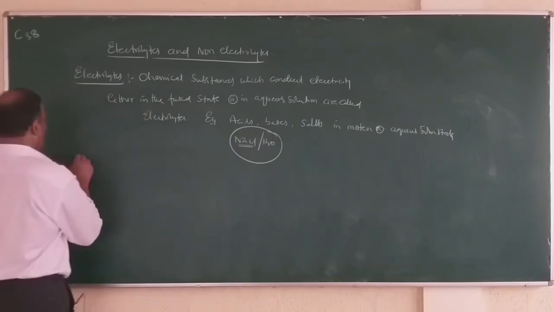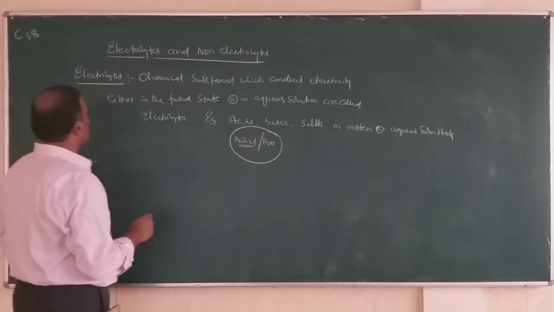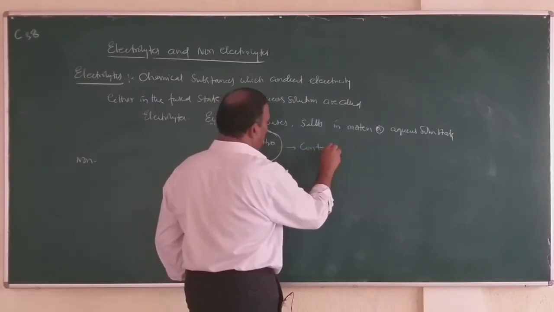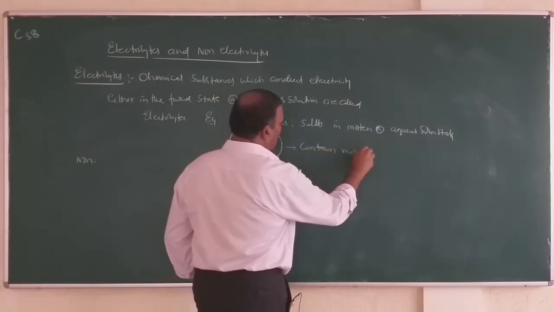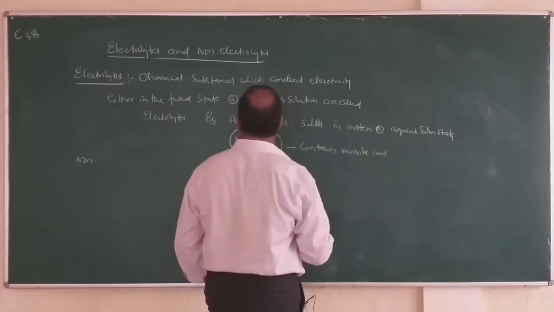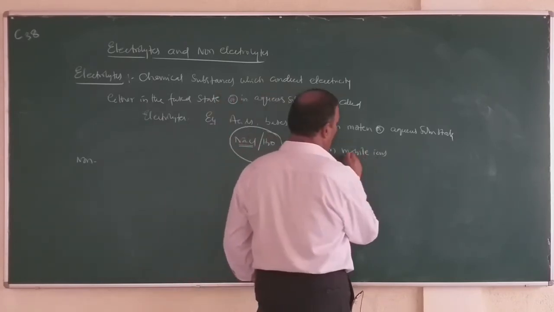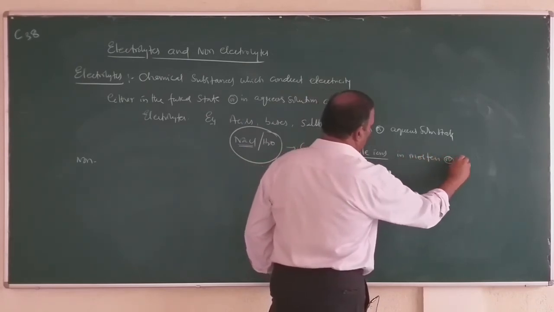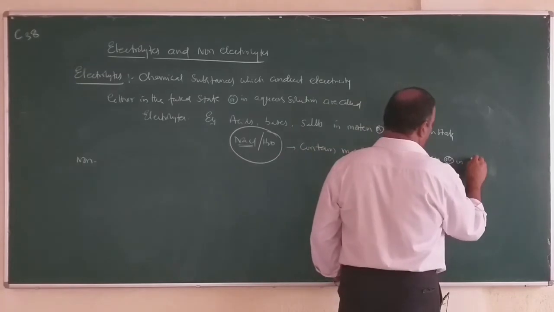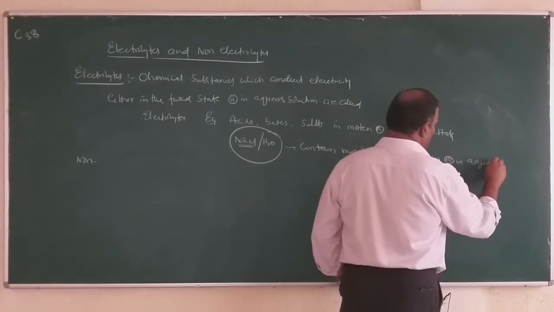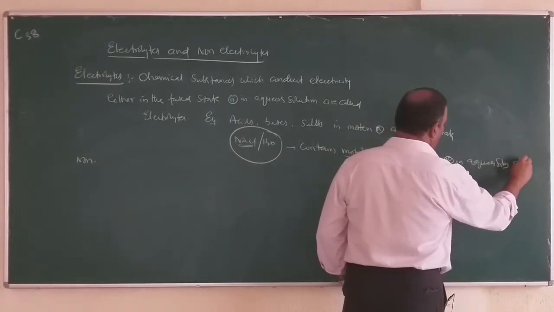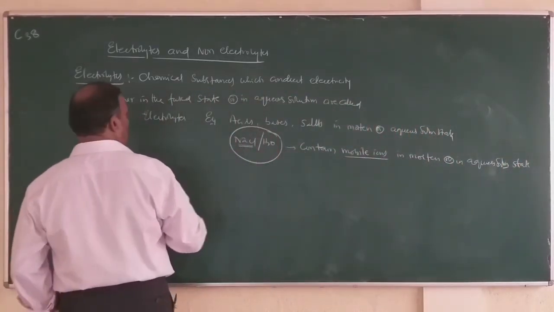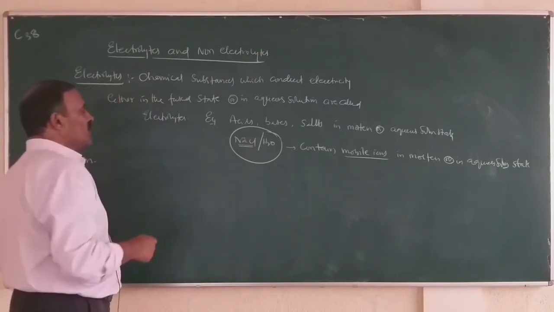And what are non-electrolytes? So these electrolytes contain mobile ions. These electrolytes contain mobile ions in molten or in aqueous solution state. So that's why they conduct electricity in the molten state or in solution state.